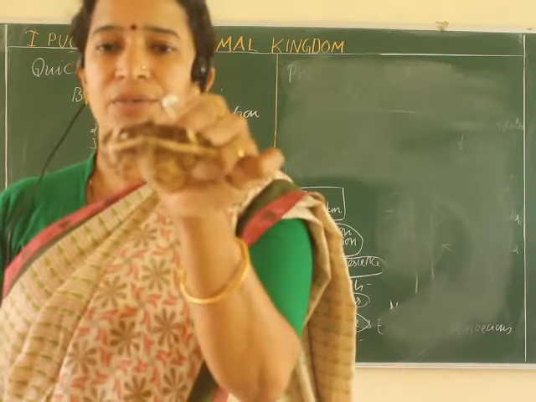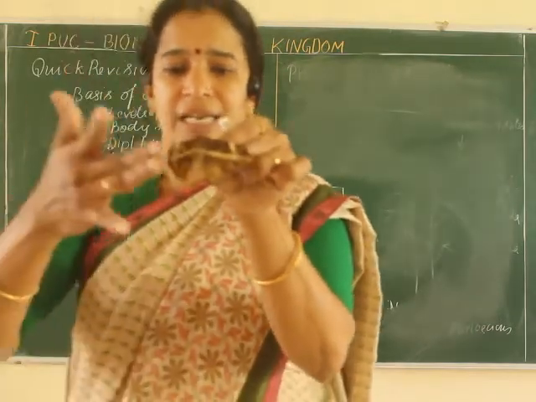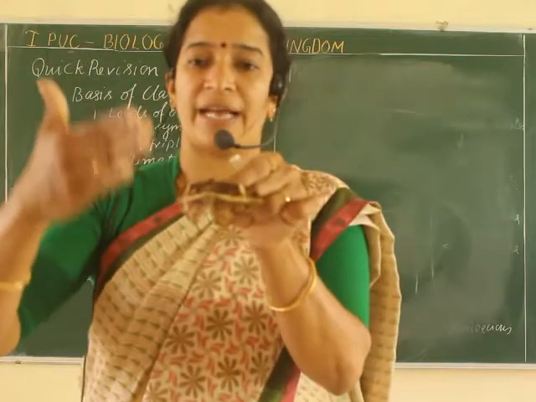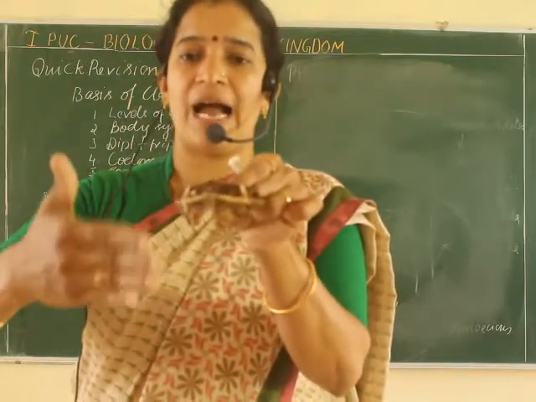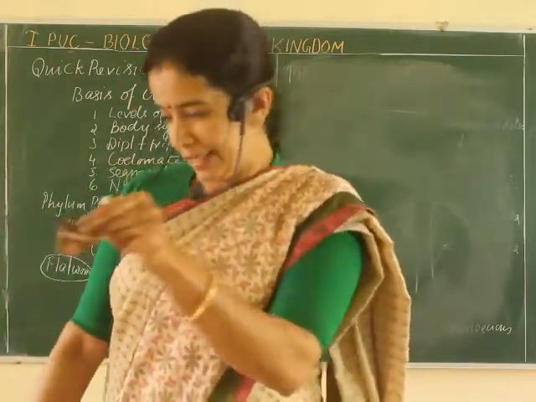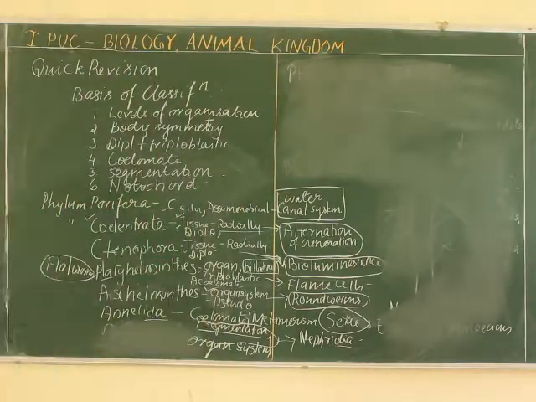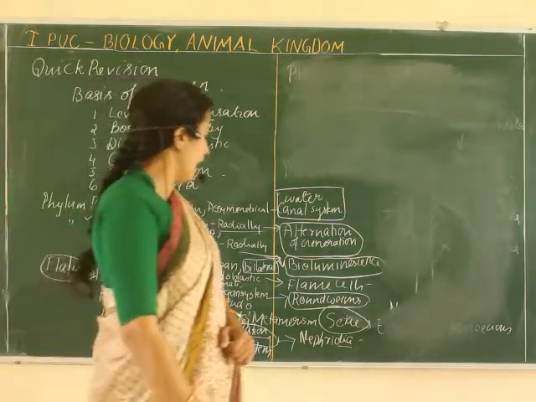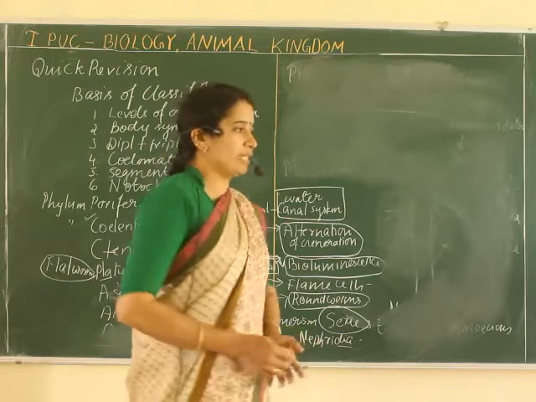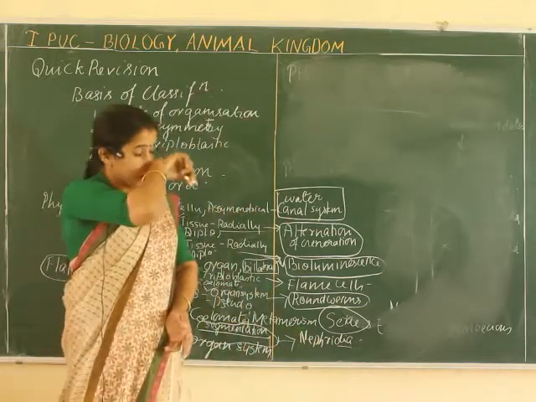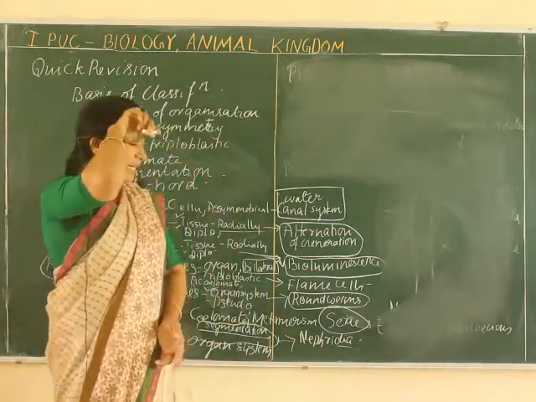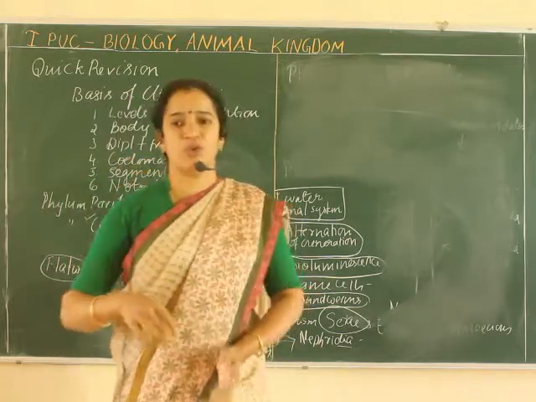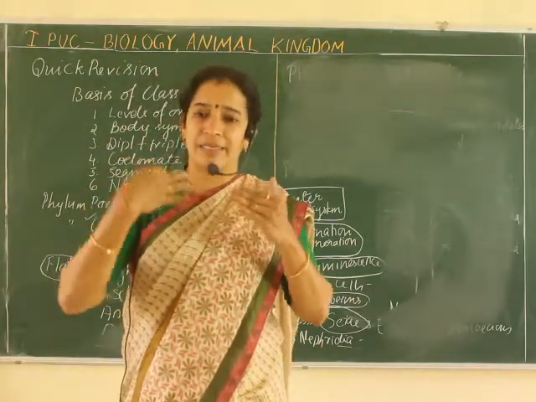You can see the exoskeleton is hard, which makes them survive and be considered one of the successful animals on the earth, right?